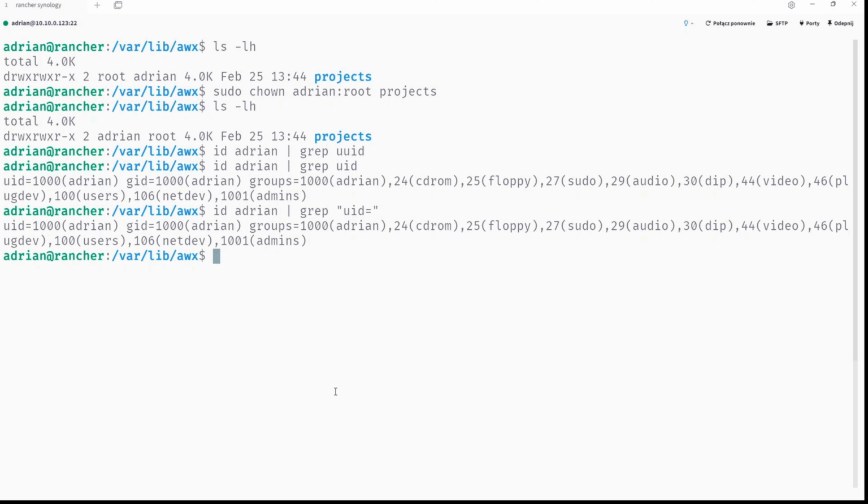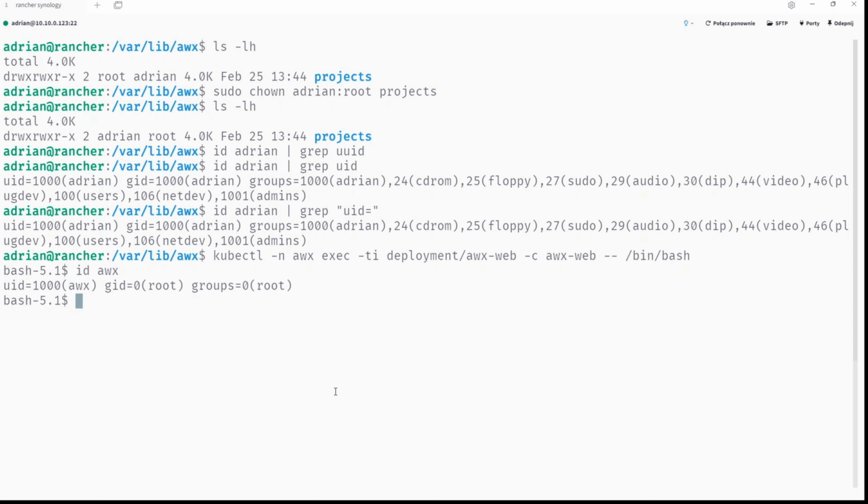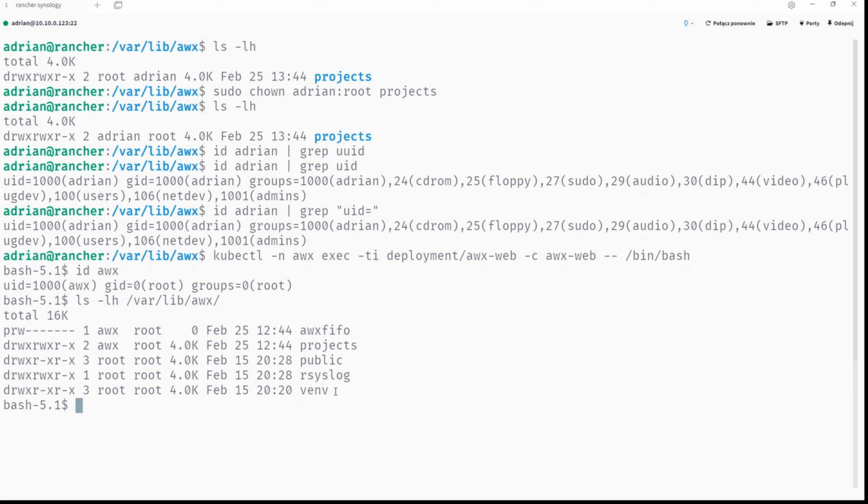Okay, UID 1000. And if we get inside the container and run id awx, you can see it also has UID 1000. And now if we display it, you can see when I reverted the change, the awx user is the owner and root is the group. And this is the correct approach. This is the one version.